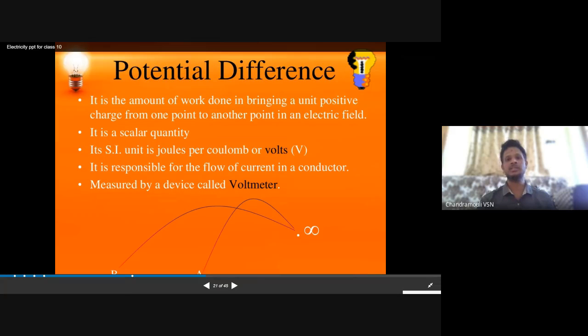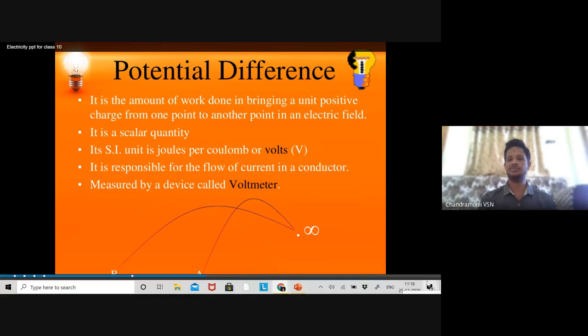Initially we brought the charge from infinity to a given point, but now we move from one point to another point. If you take it from infinity to A, that is potential. But from point A to point B, that is called potential difference. This is also a scalar quantity, and its units are also volts.